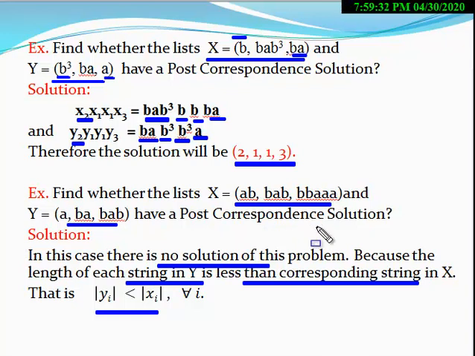So these are some problems related to the PCP, right? Some problems which have come in the examinations you can also solve as homework. Now let us come to the next topic.